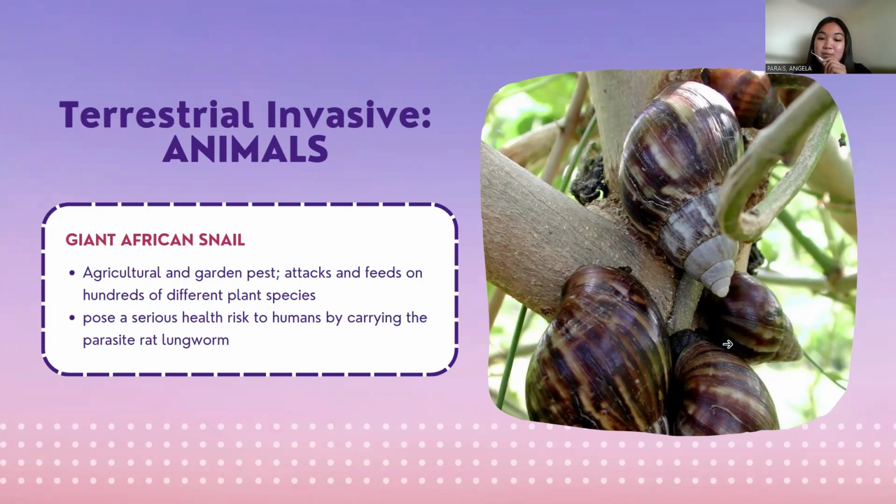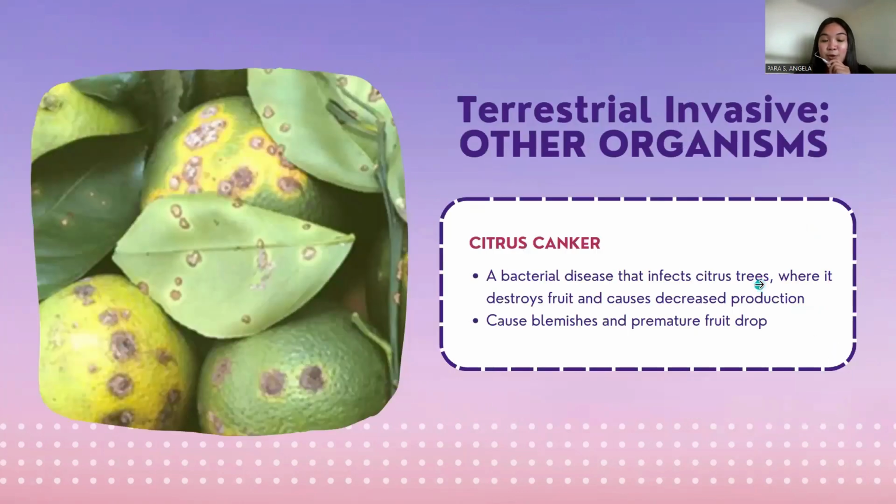Also, insects are the most common invasive terrestrial invertebrate, but it also includes other arthropods, mollusks, and worms. Terrestrial invasives also occur in other organisms that include pathogens such as molds, fungi, and bacteria.